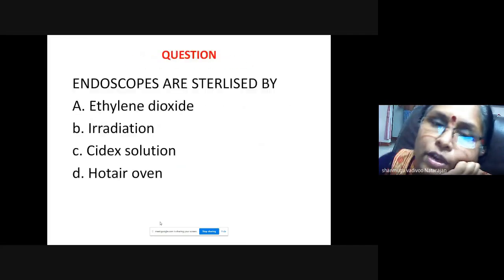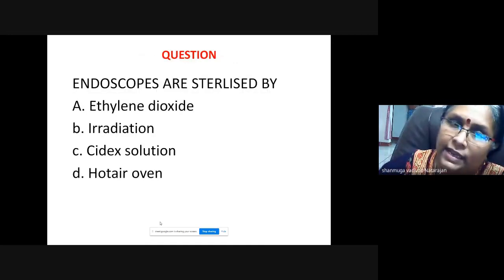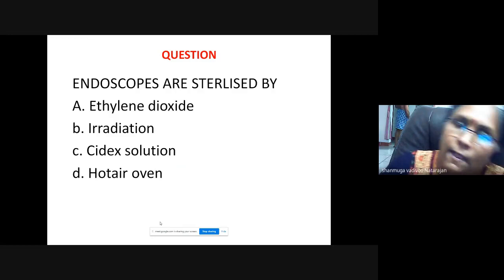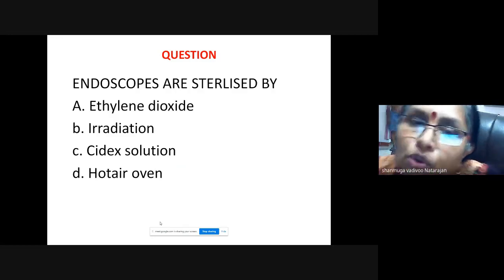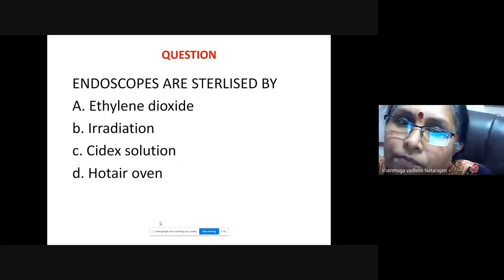Now a question: endoscopes are sterilized by ethylene oxide, irradiation, Cidex solution, or hot air oven. Which is the preferred one? Endoscopes are semi-critical devices. Can anybody tell me?